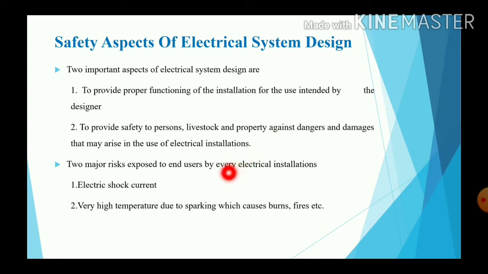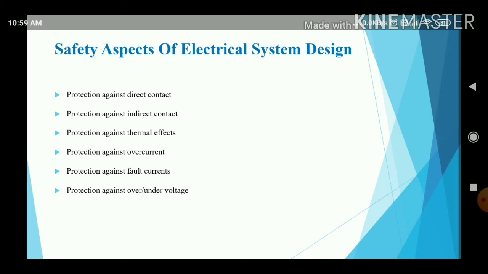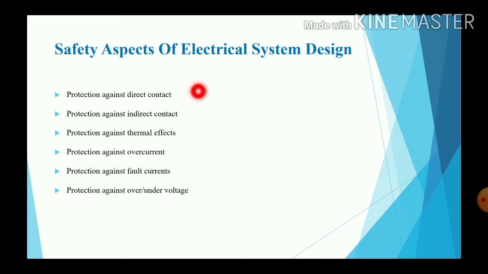The two major risks exposed to end users by every electrical installation are electric shock current and very high temperature due to sparking, which causes burns and fires. So we have to take more care about protection against direct contact, protection against indirect contact, protection against thermal effect, protection against overcurrent, protection against fault current, and protection against overvoltage and undervoltage.